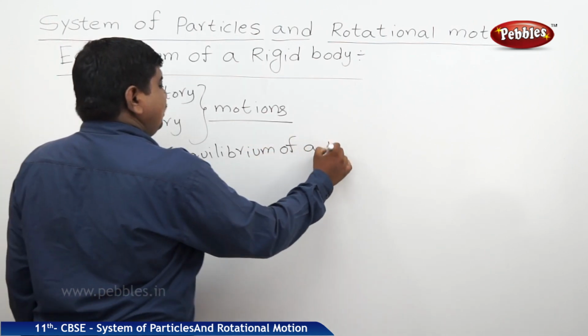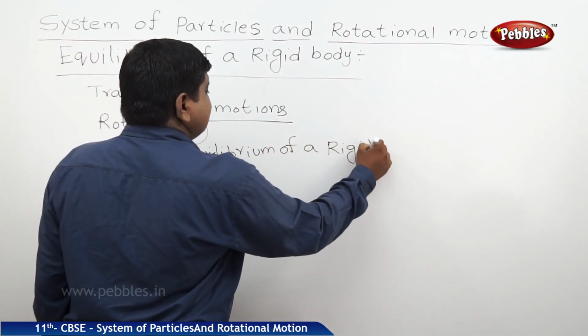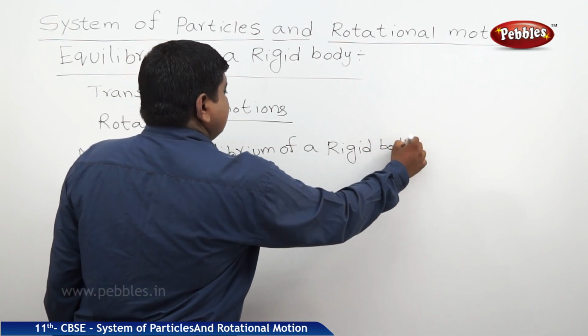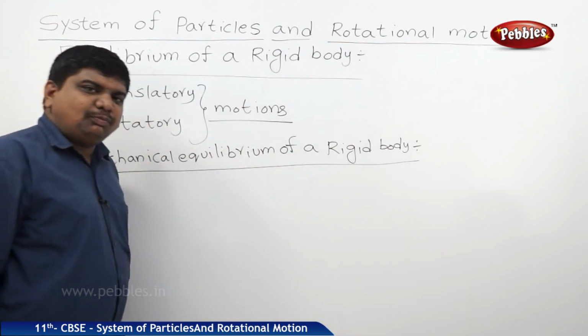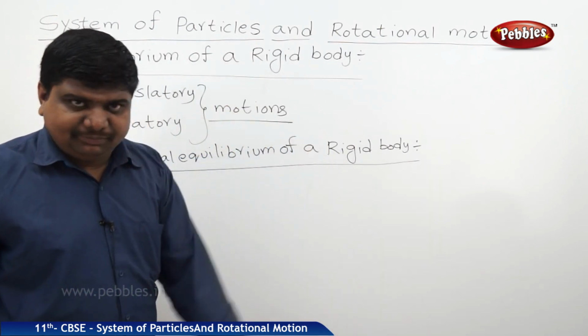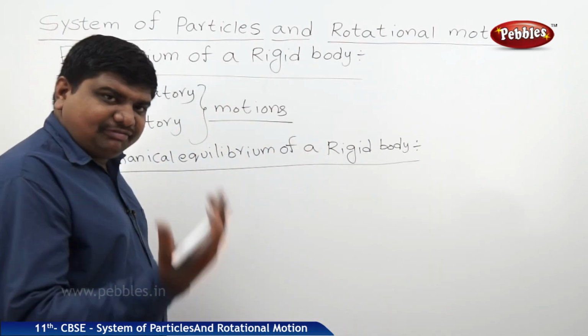Mechanical equilibrium of a rigid body is not a subconcept of the equilibrium. The equilibrium which is possible for a rigid body is mechanical equilibrium. So how can it be defined?